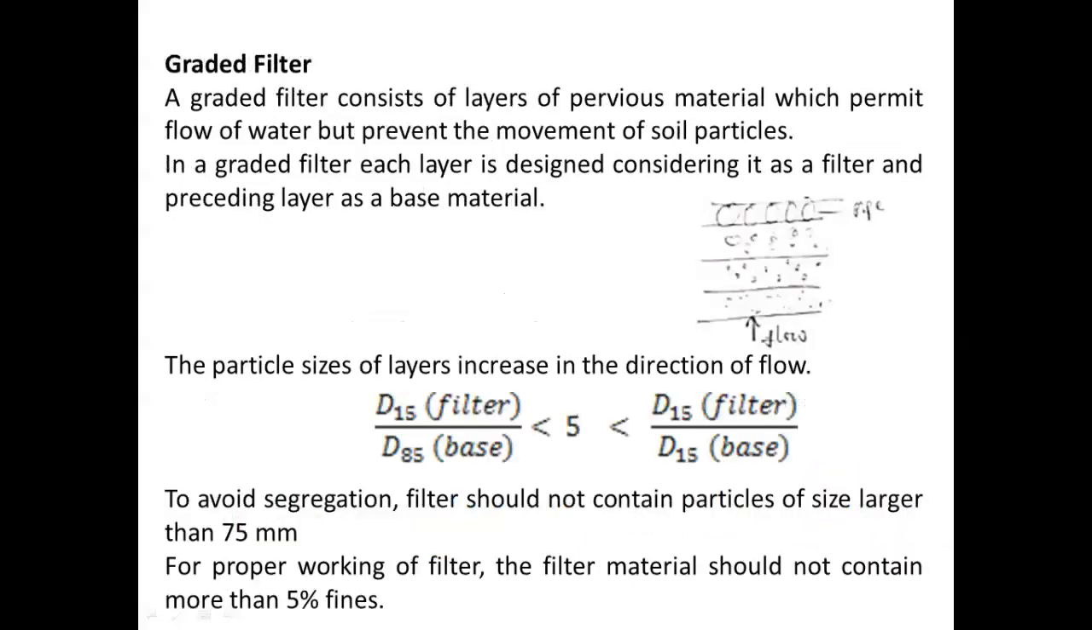Graded filter. A graded filter consists of layers of pervious material which permit flow of water but prevent the movement of soil particles. In a graded filter, each layer is designed considering it as a filter and the preceding layer as a base material. The particle sizes of layers increase in the direction of flow. Then here it should satisfy these two conditions. D15 of filter divided by D85 of base should be less than 5, and D15 of filter divided by D15 of base should be greater than 5.